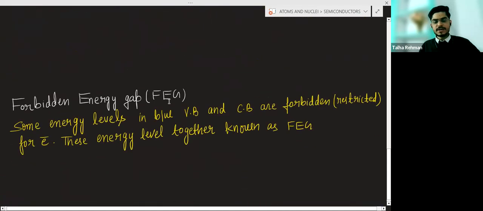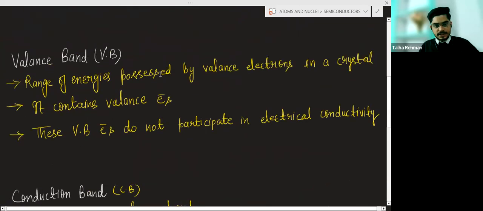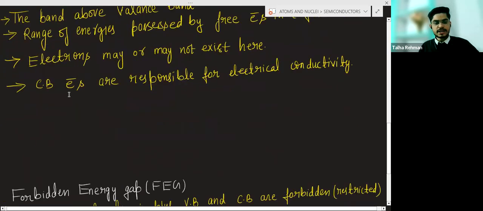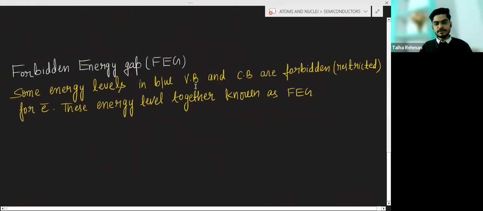Now the forbidden energy gap. The forbidden energy gap is basically the difference between EC and EV. Some energy levels between the valence band and the conduction band are forbidden for electrons. These energy levels together are known as the forbidden energy gap.